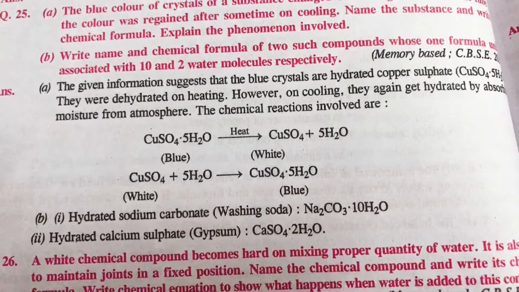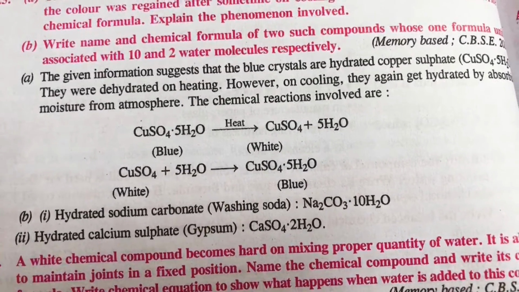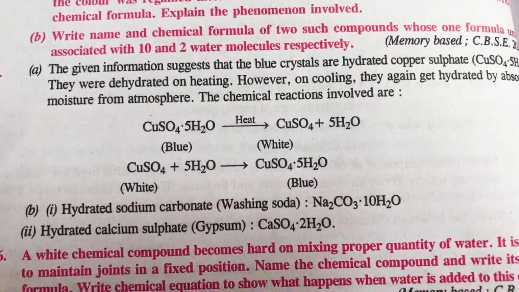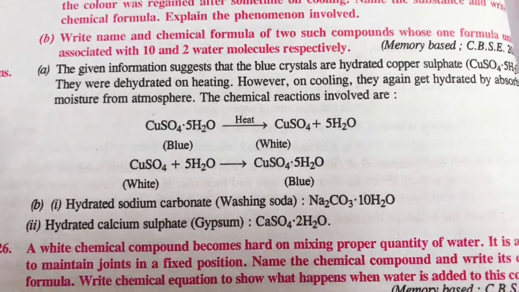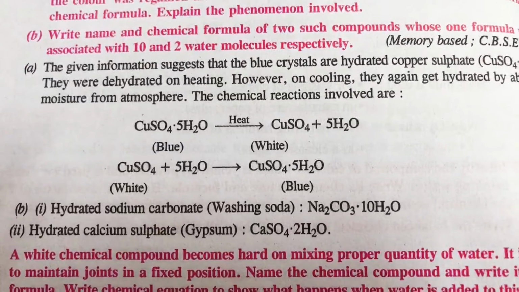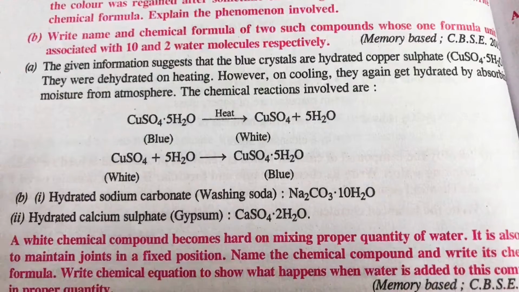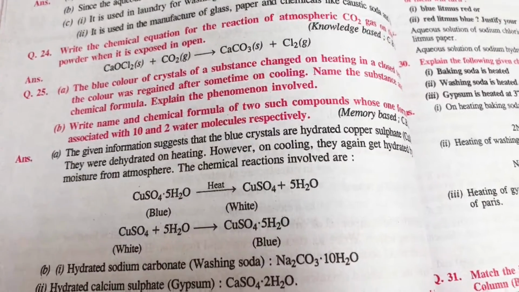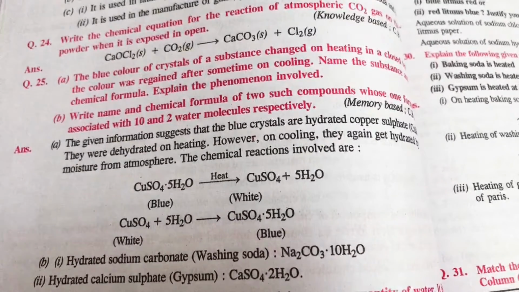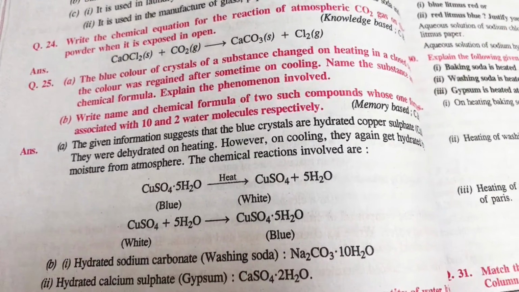See students, most of the students have googled and they have sent me the question. So students, this is the simplest way how you can write. It is already given in the book, so I have not written in my notebook, so I am showing you directly from the book itself. See, the given information suggests that the blue crystals are hydrated copper sulfate. Okay, so students, what exactly happens when you heat? Copper sulfate is generally blue in color. When you heat it, it evaporates and it loses the water molecules present in it and it becomes white.